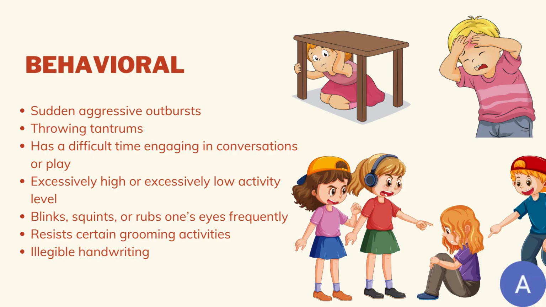First, behavioral symptoms, which include sudden aggressive outbursts, throwing tantrums, having a difficult time engaging in conversations or play, excessively high or excessively low activity levels, blinking, squinting or rubbing one's eyes frequently, resisting certain grooming activities, and lastly, illegible handwriting.